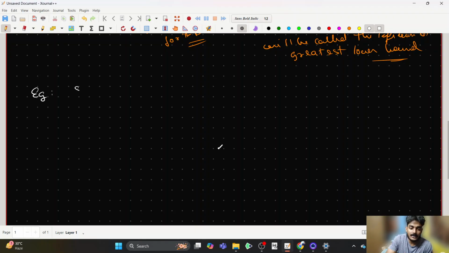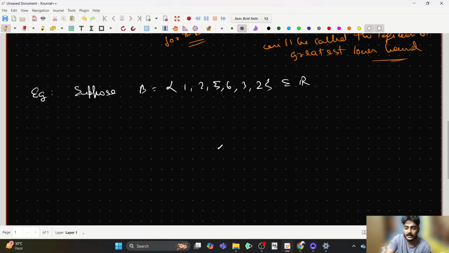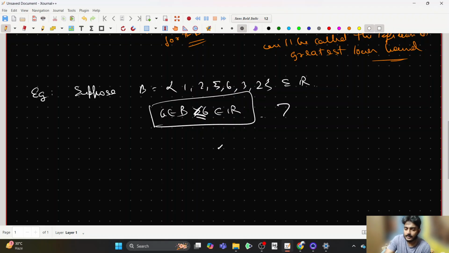Suppose, as a sense-making example at this point of time, B is {1, 2, 5, 6, 3, 2}, and it is in R. Now you can easily observe that 6 is a real number which is greater than or equal to every element in B. And 7, 8, 9, 10, and elements in between 7 and 8, 8 and 9, 9 and 10, and so forth, every real number which is greater than or equal to 6 will still act as an upper bound.